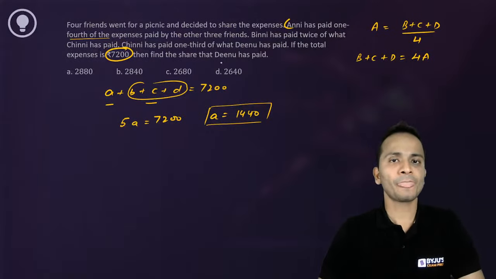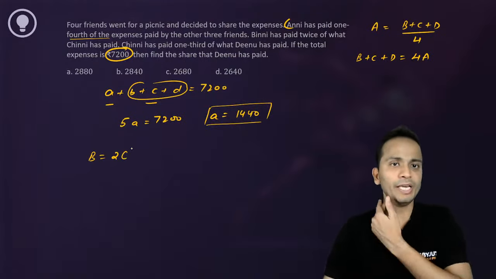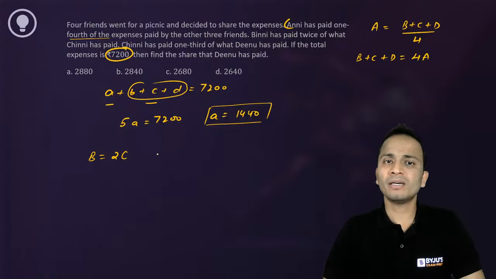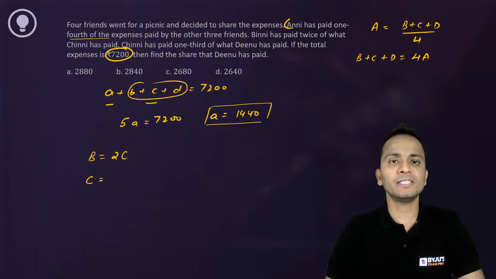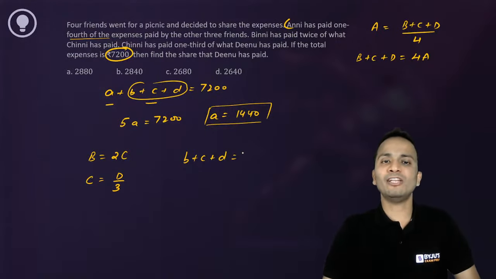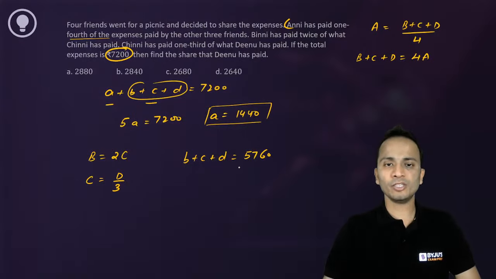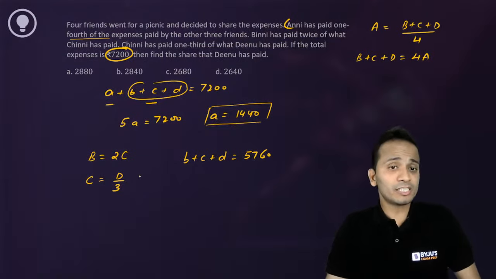Let's move further. B has paid twice what C has paid, so B is equal to twice of C. C has paid 1/3 of what D has paid, so C is equal to D upon 3. Now the total expenses is 7200, and the value of A has come. So I can write the expression for B plus C plus D: 7200 minus 1440, that is 5760. Now let's start doing the replacement.